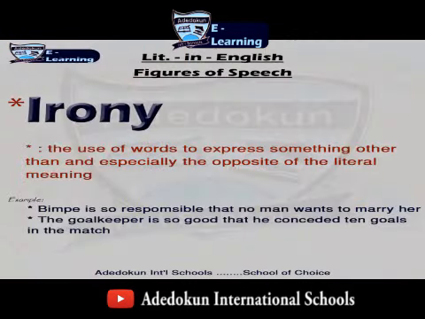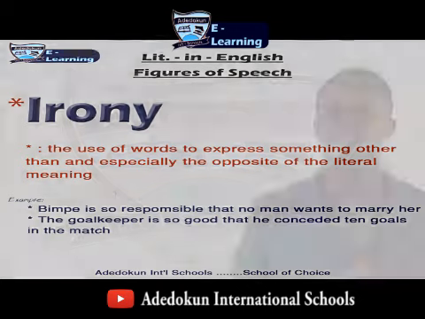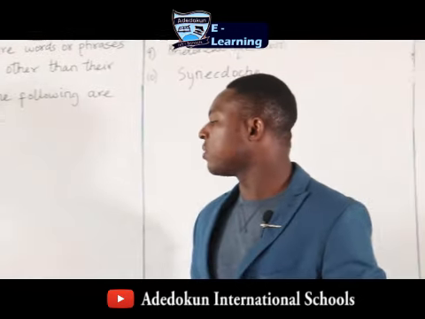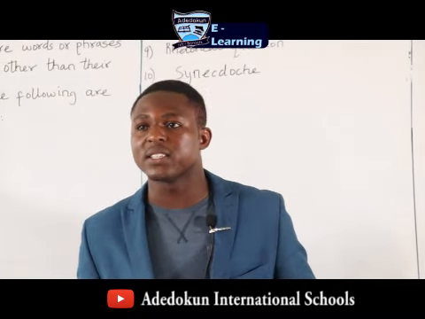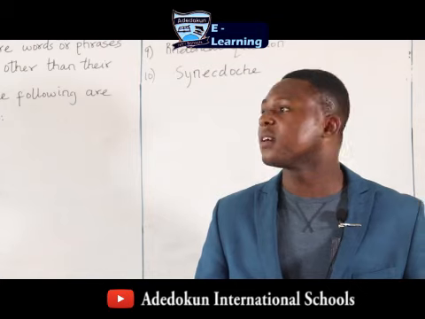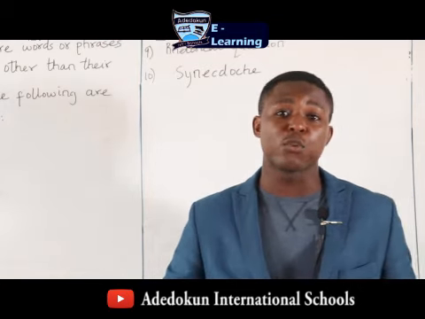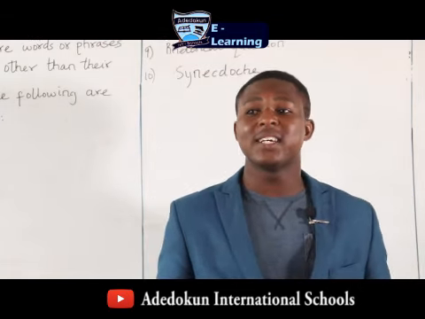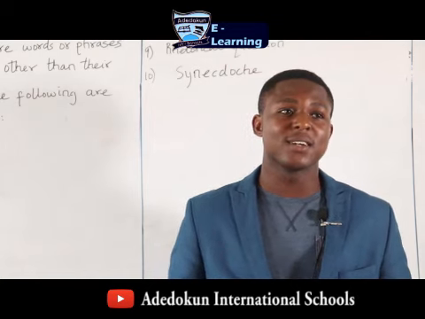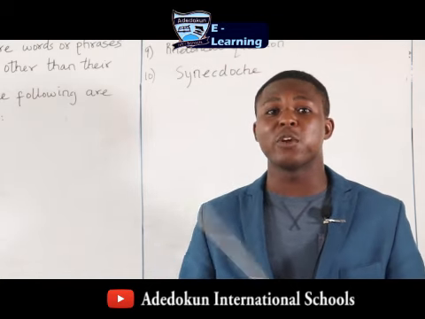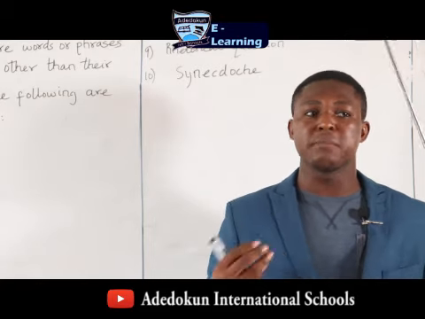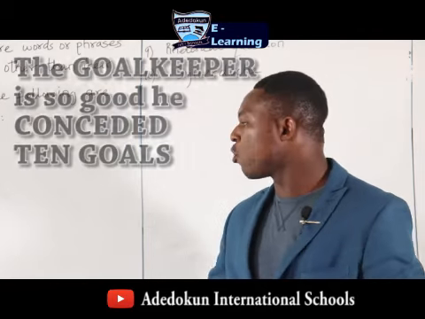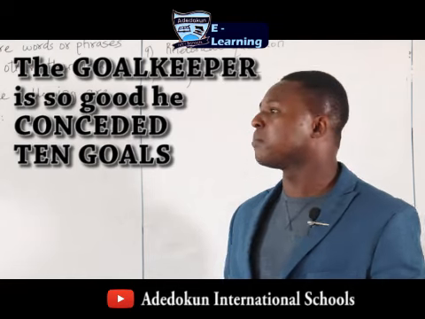Irony. When we talk about irony, is when you say something and you mean something else. That is the simple definition of irony. When you say something and you mean something else. For example, you can say the goalkeeper was so good that he conceded 10 goals in the match. You know what we're trying to say there is that the goalkeeper is not good at all. So I'm saying something, but definitely what I mean is something else.